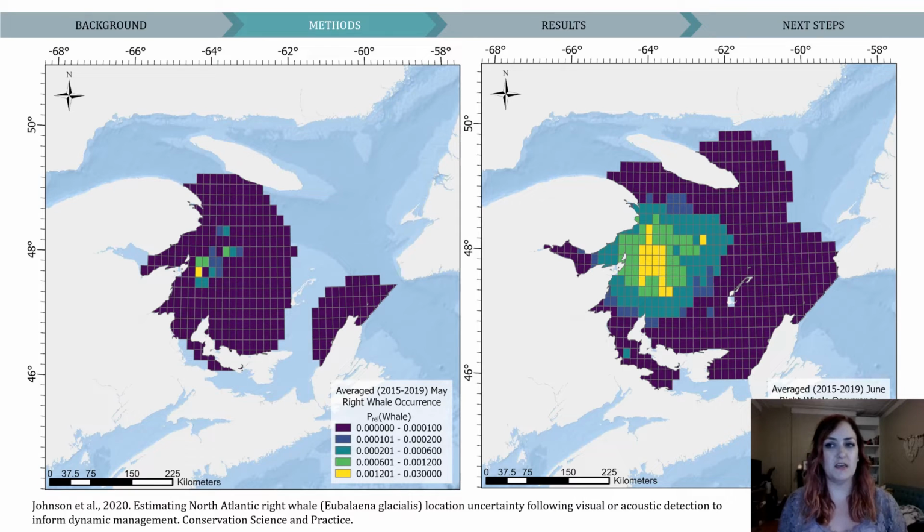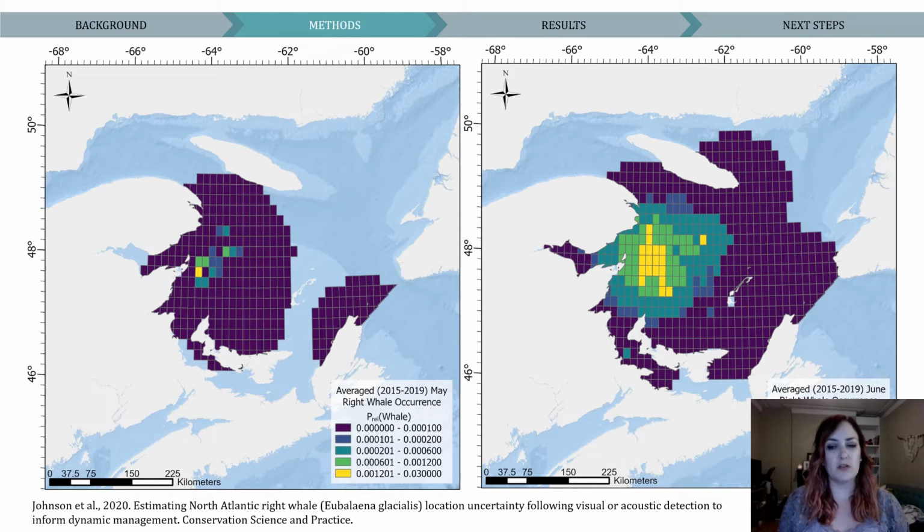At that initial sighting, the probability of a whale's occurrence, so 100%, is entirely within the grid cell in which it was sighted. At 24 hours, this probability was evenly distributed across all cells within 50 kilometers of the initial sighting, and the same was done at 48 hours with all cells within 100 kilometers. After this, the distance was too great to effectively estimate occurrence.